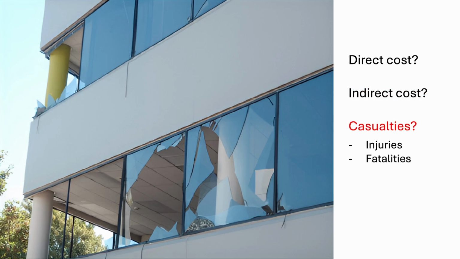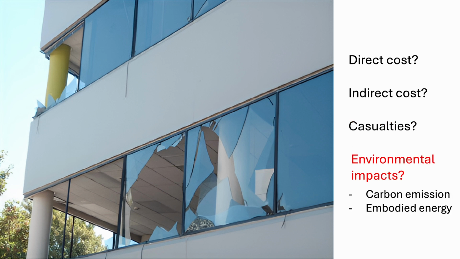We have injuries and fatalities, maybe due to the detachment of a panel, and also environmental impacts, because you need to repair the facade, which means also a negative impact for the environment and all the related CO2 emissions for the repairing. So in case of earthquakes, which are extreme events, I see that in the design process, from the beginning, we consider the fact that it may happen, it may be damaged, will be repaired. So it's not only the loss and the damage, but also the repair that has to be considered when selecting the optimal component, depending on the design objectives, of course.